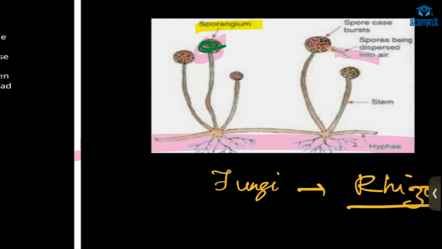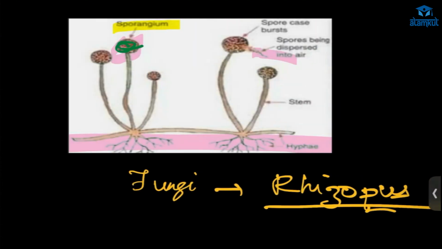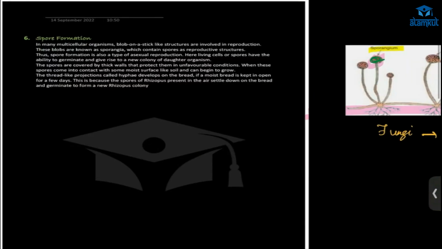When it bursts, the spores go to the soil, and from there new hyphae will come, and then new fungi will be formed. Example is Rhizopus. This happens in moist conditions, wet and hot.